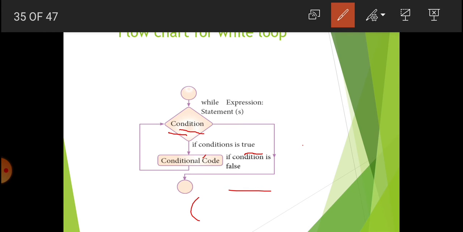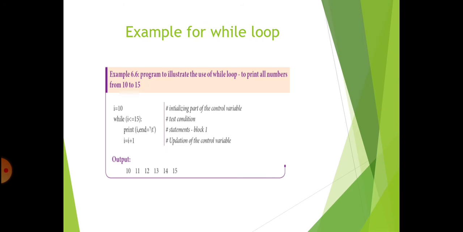Now you can see an example for the while loop statements. In this example, we are going to illustrate the use of the while loop to print all the numbers from 10 to 15. For that we initialize the value i equal to 10. This is the initial value, the starting value. We start from 10 up to 15, and you have to print the numbers 10, 11, 12, 13, 14, 15.